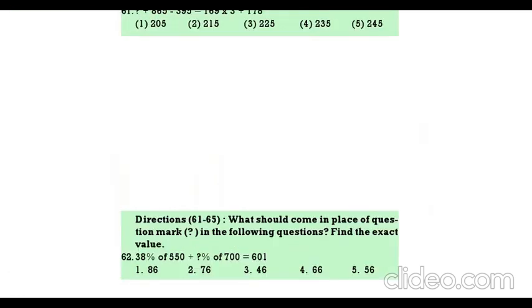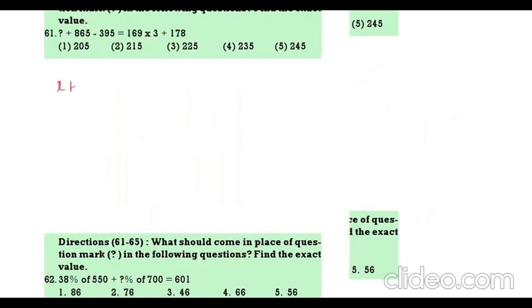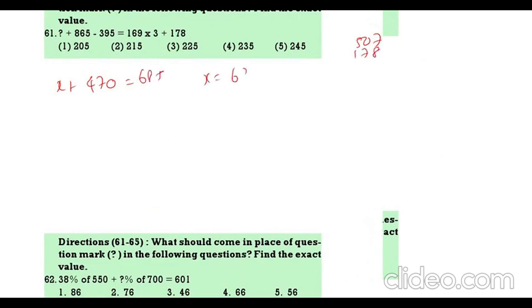Next one, what will come in the place of the question mark? So here you have to do exact calculations. 865 minus 390, see 5 minus 5 is 0, 7, 4, 470 is equal to 169 into 3, 507. 507 plus 178 is 685. So x is equal to 685 minus 470, that is 215.